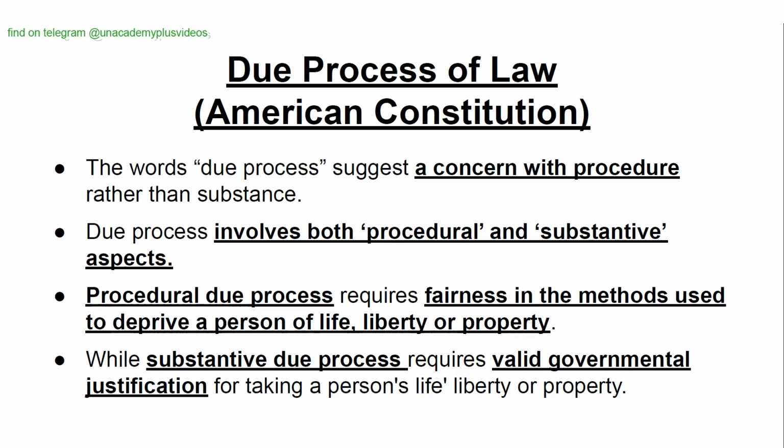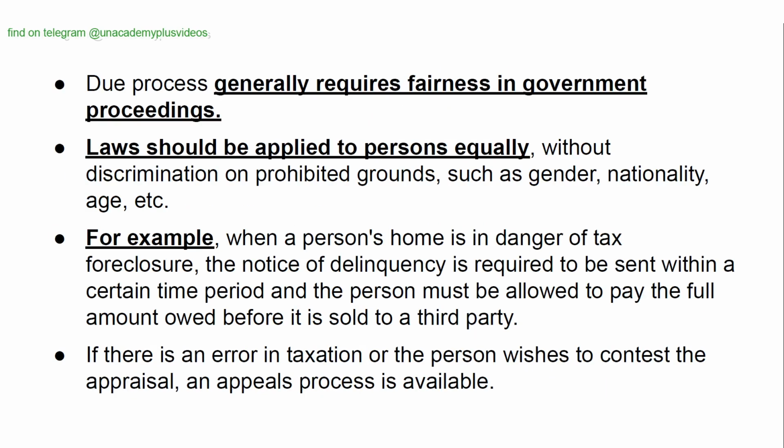Due process of law, American Constitution. The words due process suggest a concern with procedure rather than substance. Due process involves both procedural and substantive aspects. Procedural due process requires fairness in the methods used to deprive a person of life, liberty, or property, while substantive due process requires valid governmental justification for taking a person's life, liberty, or property. Due process generally requires fairness in government proceedings.